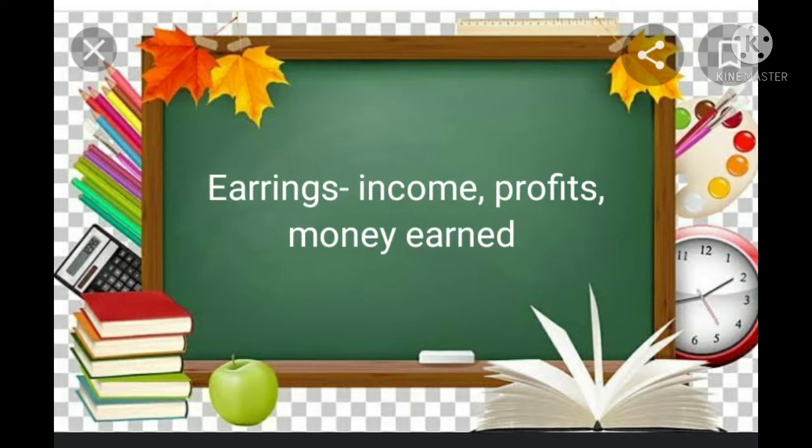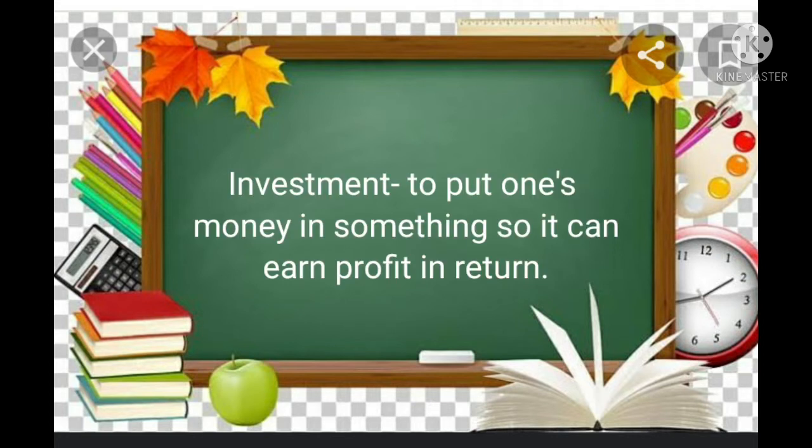The earnings is the income or the profits, money earned. The investment is to put one's money in something so it can earn profit in return, like stocks or in the bank or in other corporations.